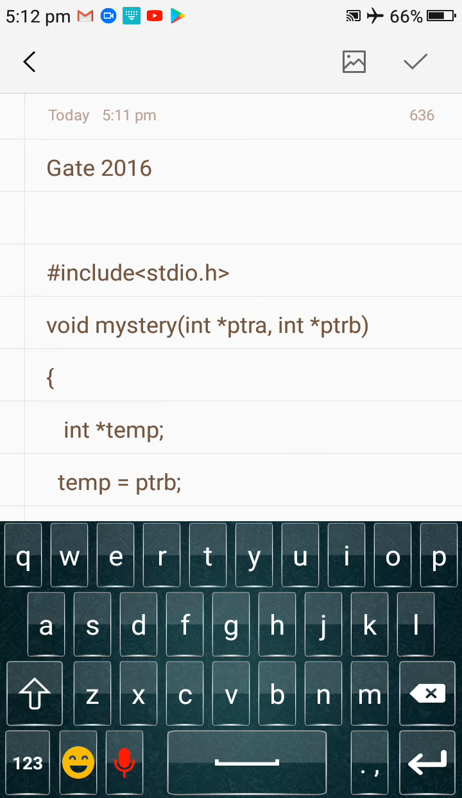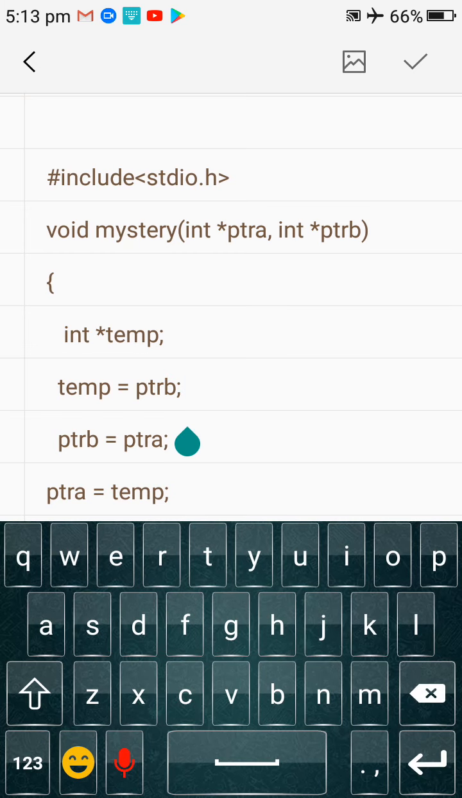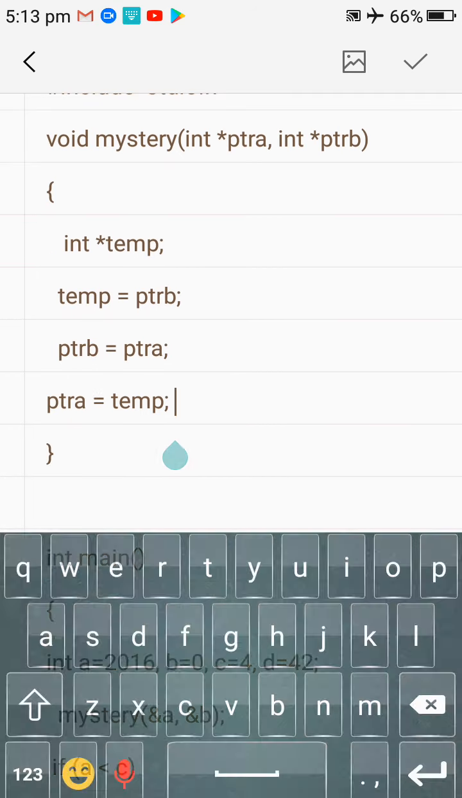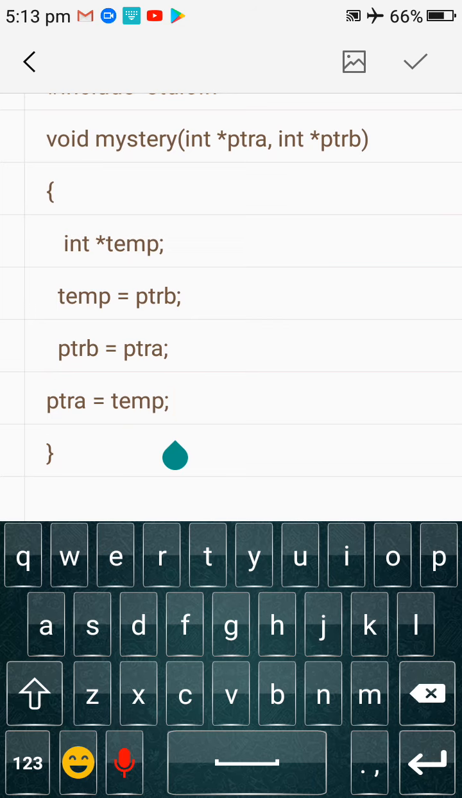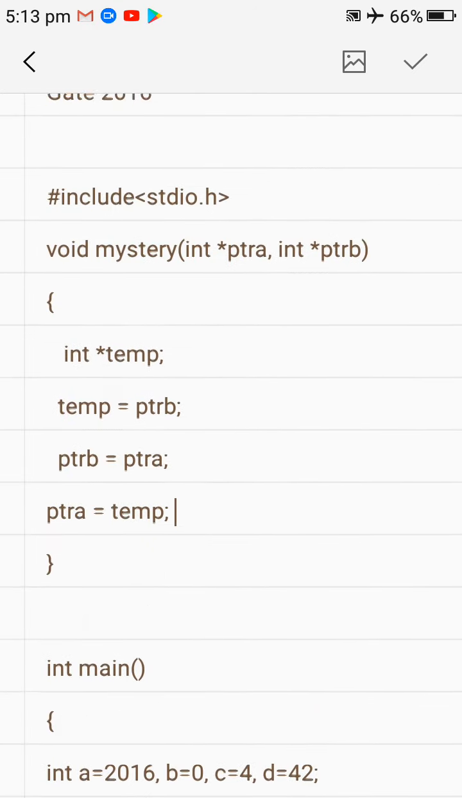So ptra and ptrb are two pointer arguments, and we are going to define this mystery function. We are taking an int pointer temporary variable, and we are going to assign the value of ptrb to temp. So we assign the ptrb value to temp, the ptra value to ptrb, and the temp variable to ptra. If you see carefully, there is a swapping concept here.